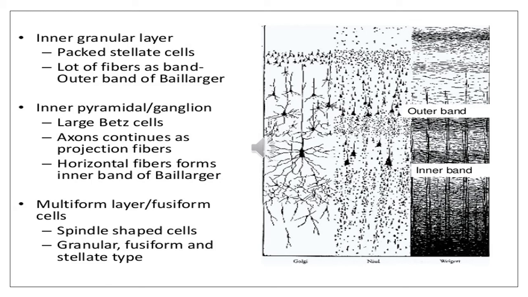Coming over to the last layer, that is the sixth layer, the multiform layer or the fusiform cell layer. Fusiform cells are spindle shaped cells, and a few granular cells, few fusiform and stellate shaped cells are also present over here. It contains neurons of various shapes, and therefore it is also known as the polymorphic layer. So we have done all the six layers of the cerebral cortex.